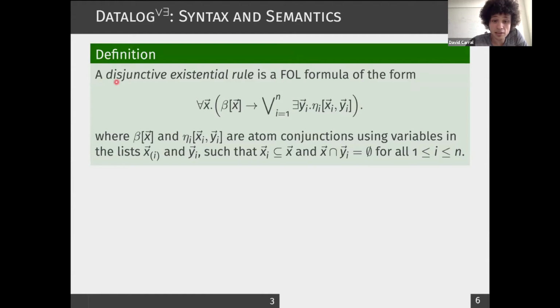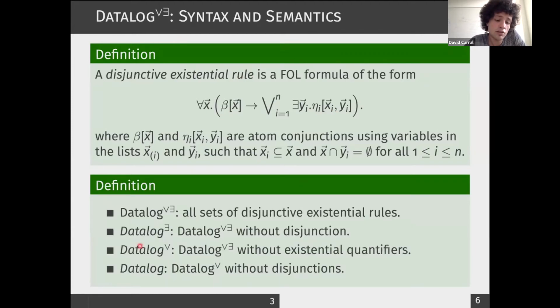We also talk about disjunctive existential rules, which are first-order logical formulas of this form. So these are implications where this is a conjunction of atoms and this is also a conjunction of atoms. Note that all of the variables in the body of the rule, this part, are universally quantified, whereas the variables appearing in the head of the rule may be universally and existentially quantified. Furthermore, note that all of the universally quantified variables in the head of the rule also appear in the body.